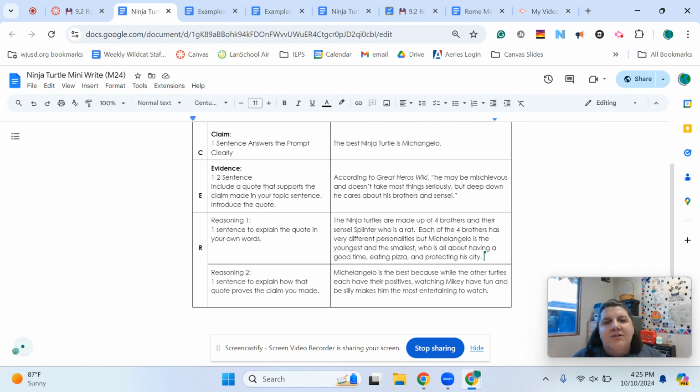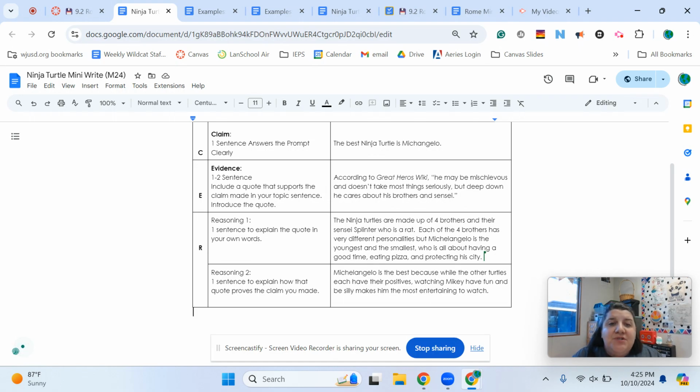So my two reasoning sentences, I actually did it in three, but my two reasoning sentences explaining the quote, I said the Ninja Turtles are made up of four brothers and their sensei Splinter, who is a rat. Each of the four brothers has very different personalities, but Michelangelo is the youngest and smallest, who is all about having a good time, eating pizza, and protecting his city. So I kind of went in and explained in a little more detail what that quote is talking about.